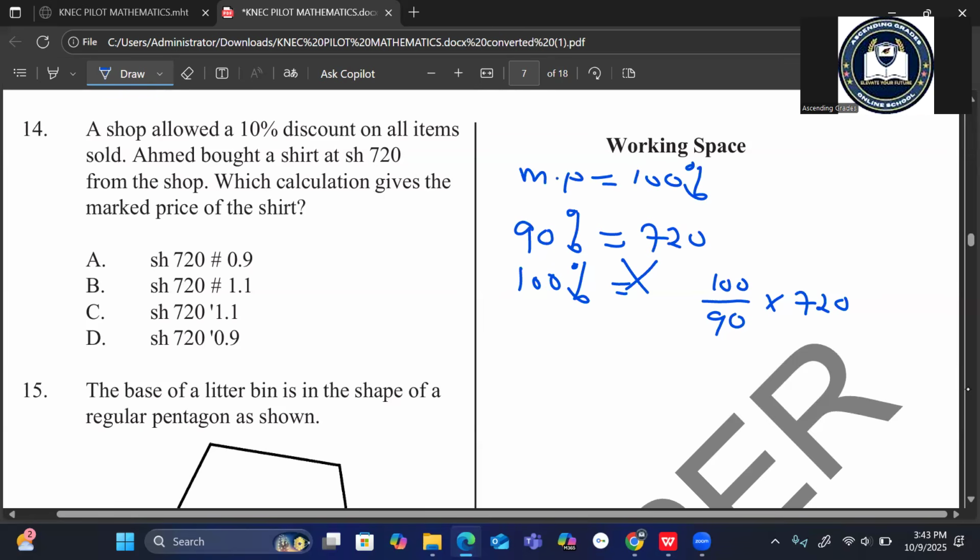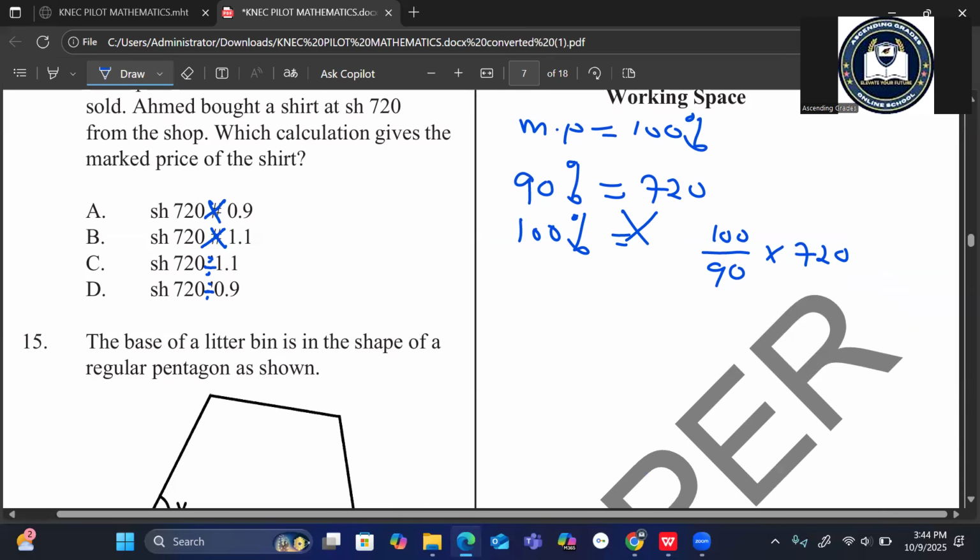This is supposed to be multiply, this is also supposed to be multiply, this is supposed to be divide, and this is also supposed to be divide. So the options are 720 divided by 0.9, 720 divided by 1.1, 720 multiplied by 1.1, and 720 multiplied by 0.9.